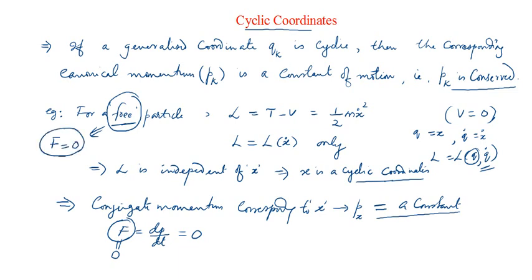And Newtonian mechanics says that when the force is equal to 0, its momentum should be conserved. The same concept can be expressed in terms of Lagrangian mechanics through the idea of cyclic coordinates. Hope it is clear to you. So you can see that Lagrangian mechanics is actually confirming the results given by Newtonian mechanics.